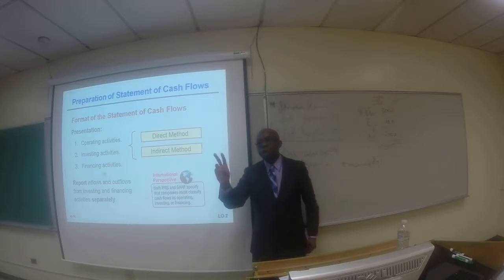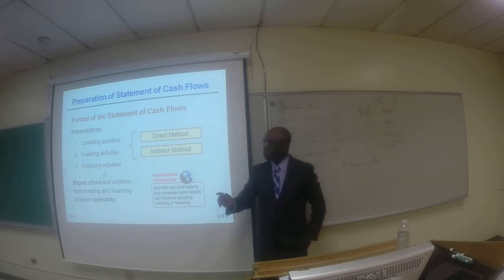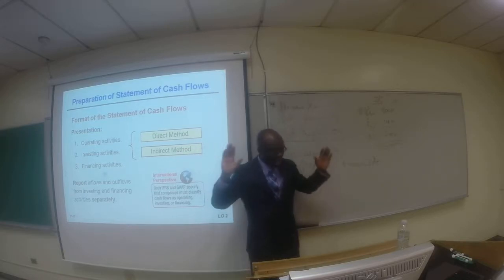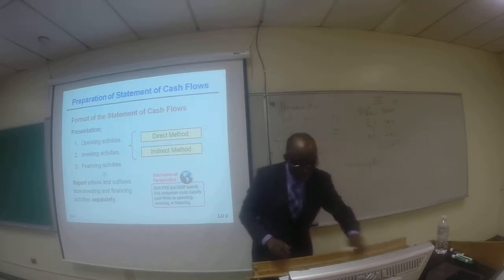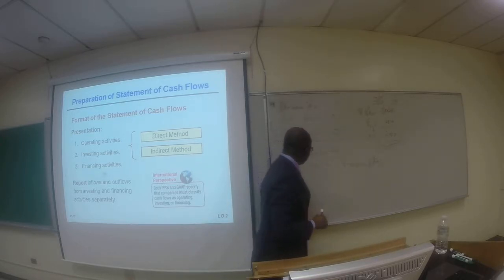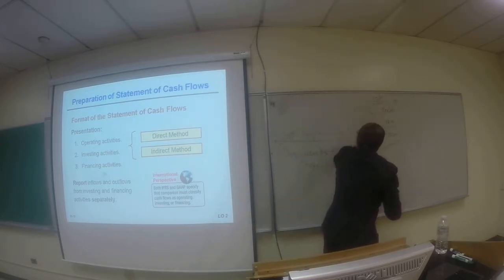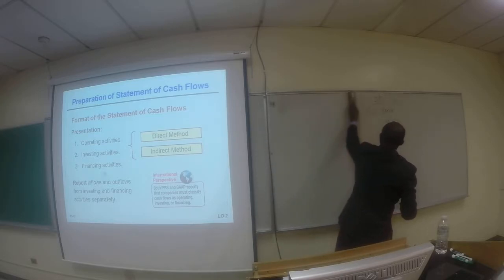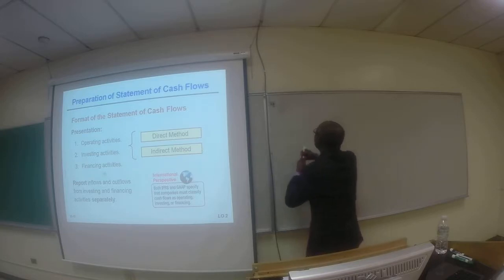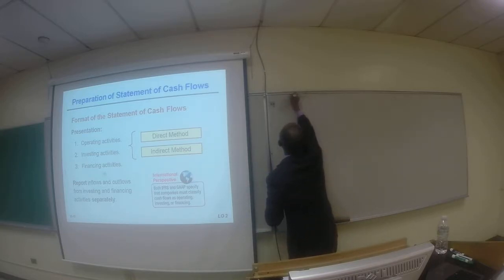There are two ways of preparing statement of cash flows. The two ways are, number one approach is direct method, and number two is indirect method. At the end of the day, take a look at what we are trying to accomplish here. Here we are just trying to figure out the cash inflows and the cash outflows under these three categories, all right?